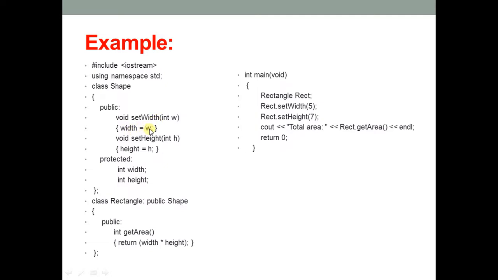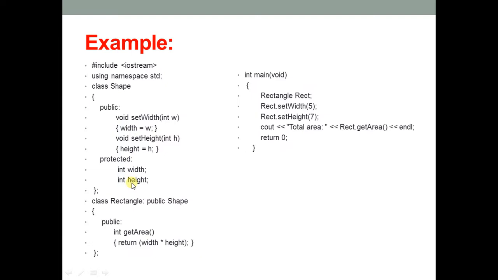You already know this set method. Again we are taking another method, set height. This time we have defined these two data members, width and height, as protected, and you can see here this class starts here and ends here.